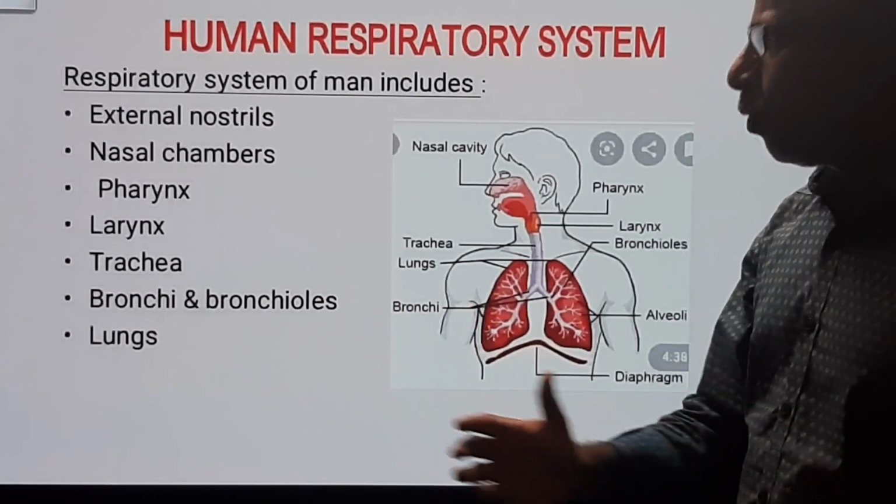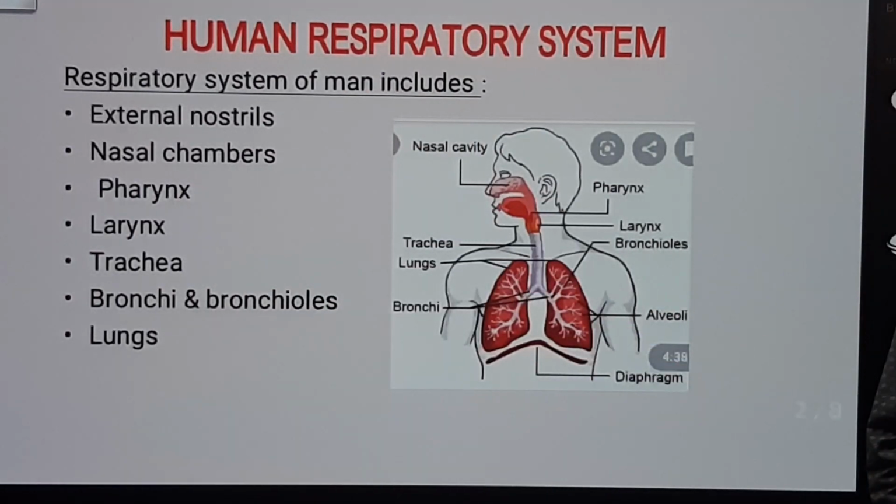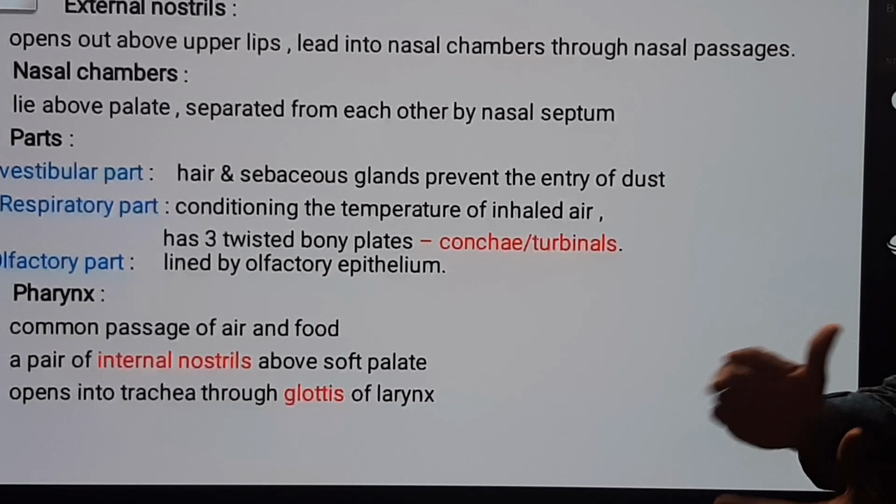In detail, we discuss the various parts.